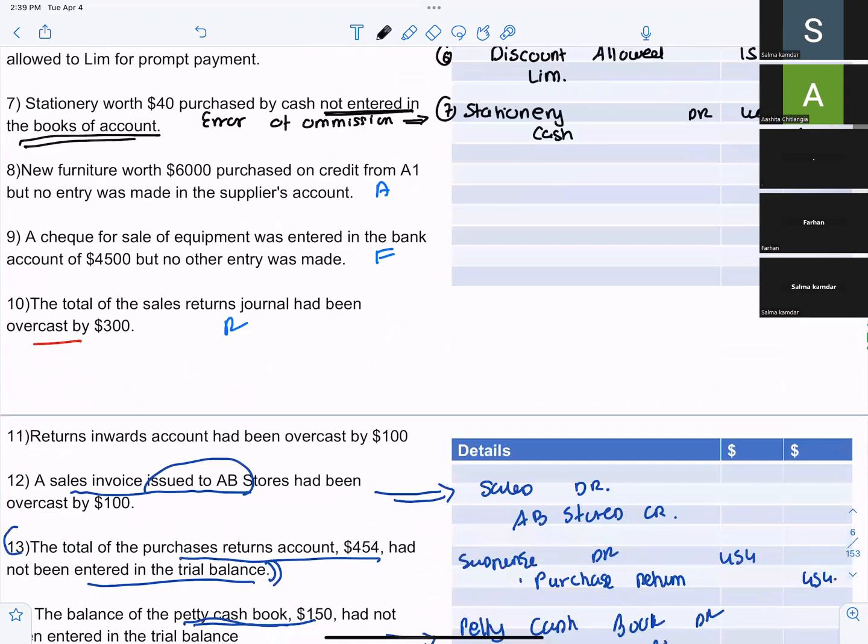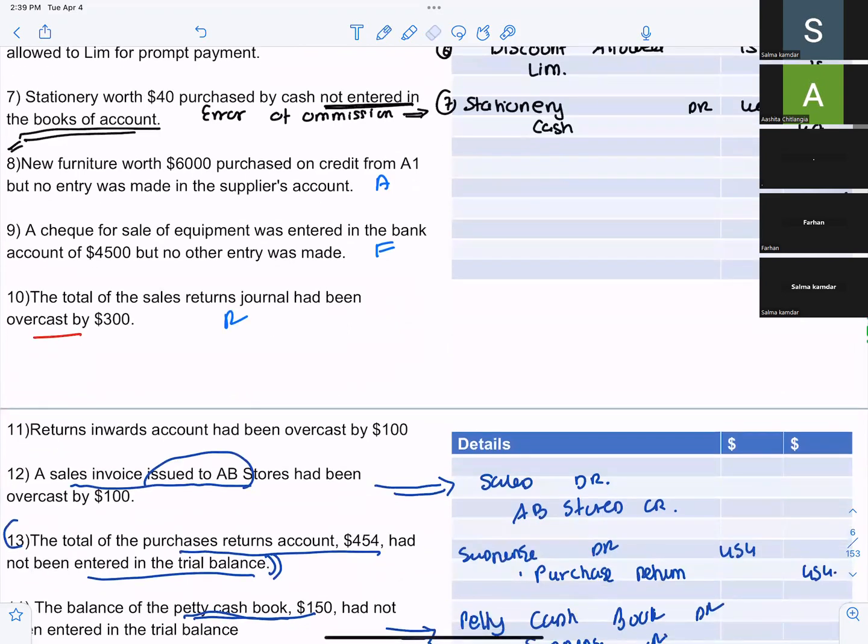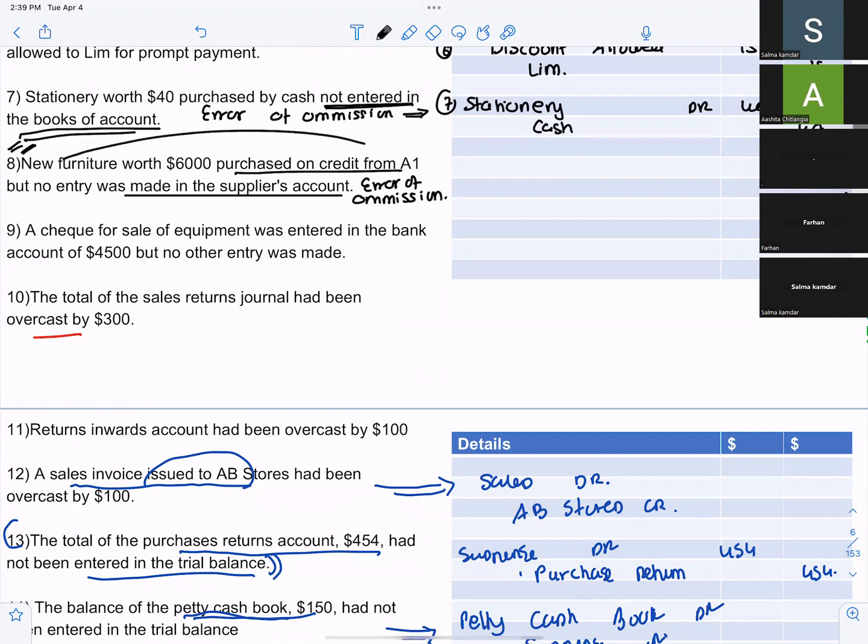Ashita. New furniture worth $6,000 was purchased on credit from A1, but no entry was made in the supplier's account. So this is partial omission. You will just write error of omission. You don't need to say whether it's partial or complete. Okay, this is error of omission. Can you tell me the entry to purchase new furniture from A1? Purchases will be debited and A1 will be credited. Furniture will be debited and A1 will be credited.